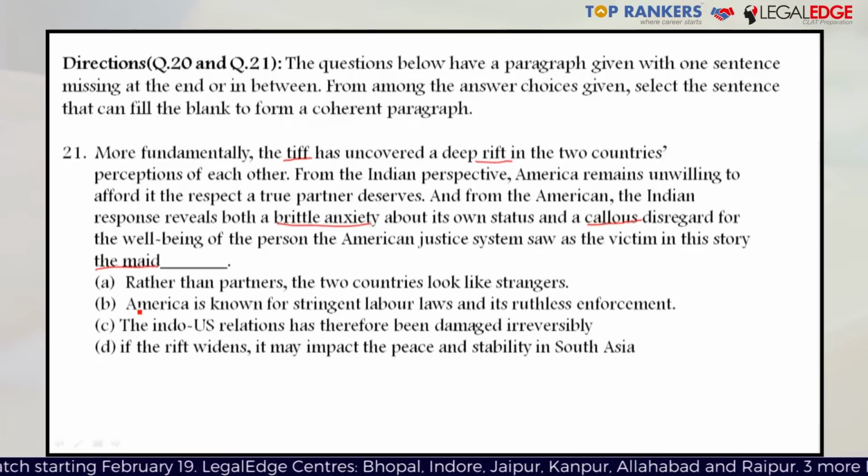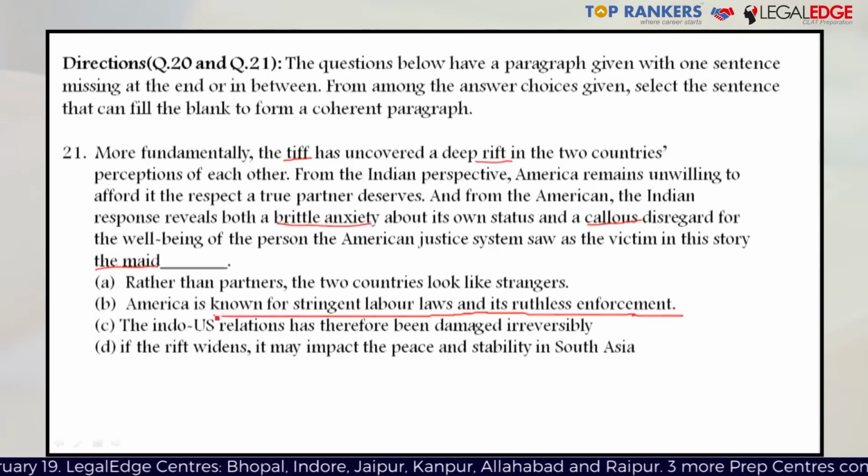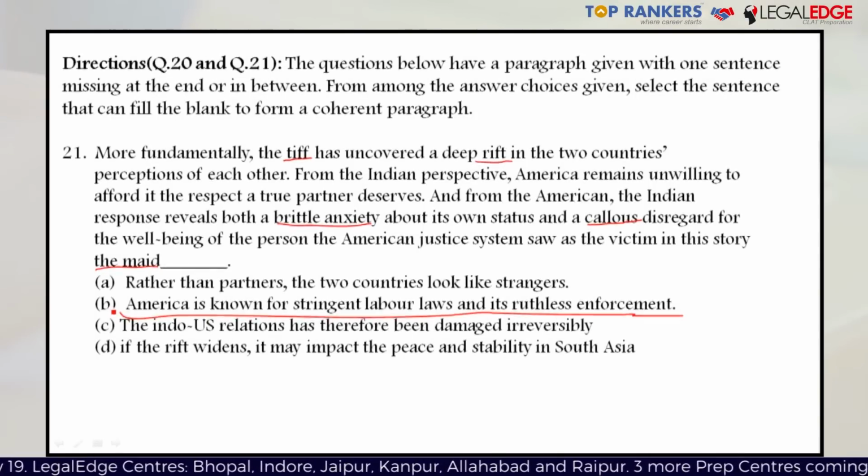option number B. Let's talk about option number B first. America is known for stringent labor laws and its ruthless enforcement. This option does not make sense in the context of the passage because the main idea or the focus of the passage seems to be the fight which has happened between the two countries or the lack of friendly relationship which has happened between the two countries. So, option number B does not make sense. It seems way out of scope for this particular passage.